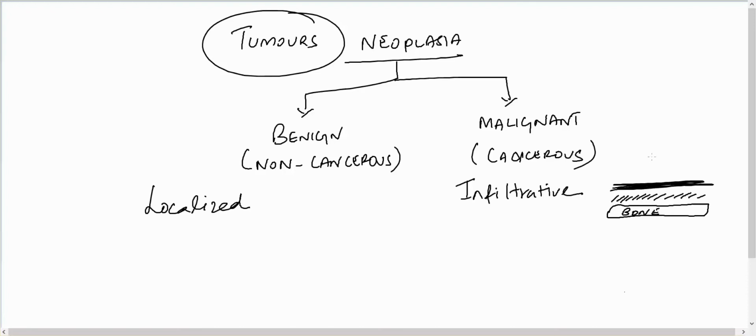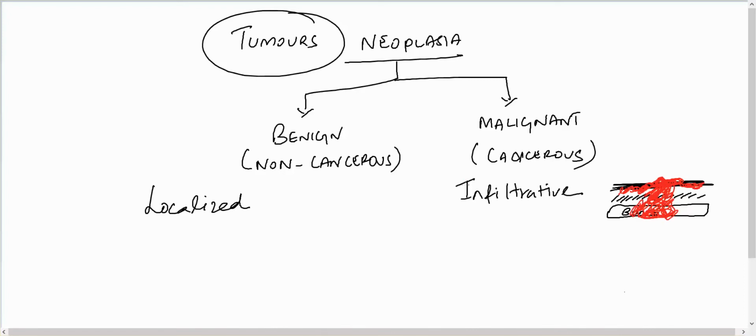If the tumor comes in the skin, it will be infiltrative, it will be invading, and it spreads. So that is infiltrative, and they also invade the muscle, bone. The tumor will invade the muscle and bone.